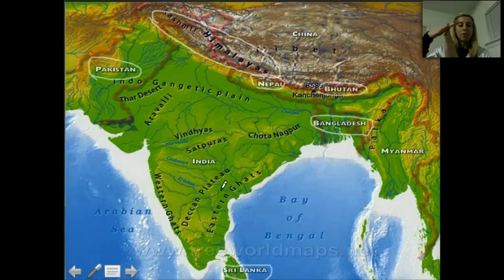Time out for a bonus question. The tallest mountain in the world is part of the Himalayan mountain range. I want you to tell me what is the name and height of this mountain. Also, if you can find out who the first person was to climb to the top successfully and what year, you'll get bonus points. Alright, time back in.